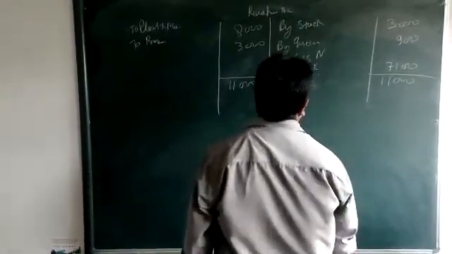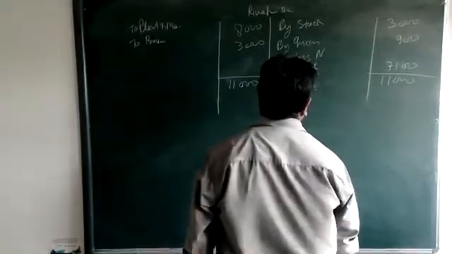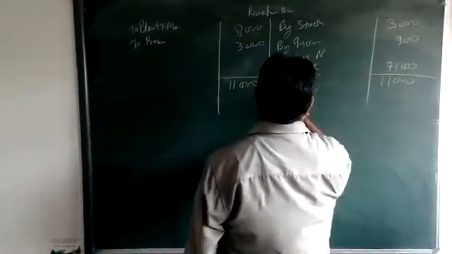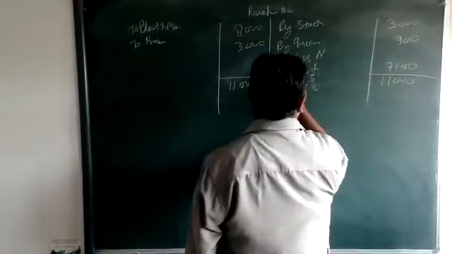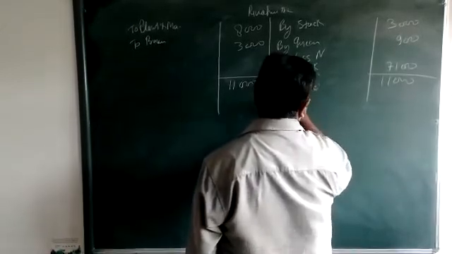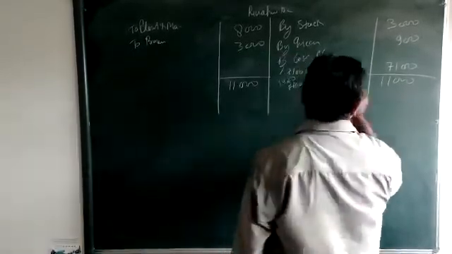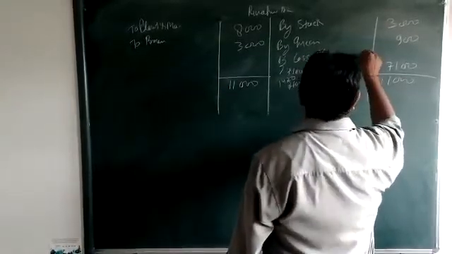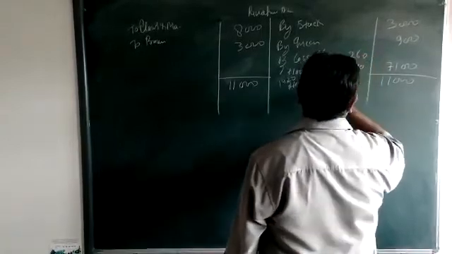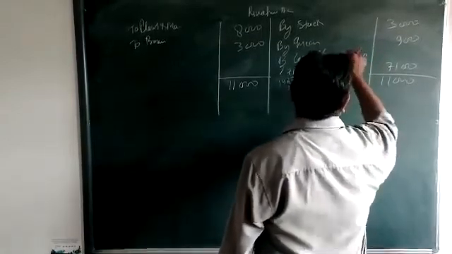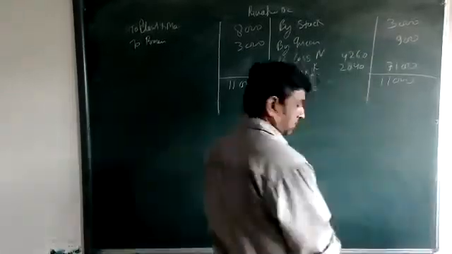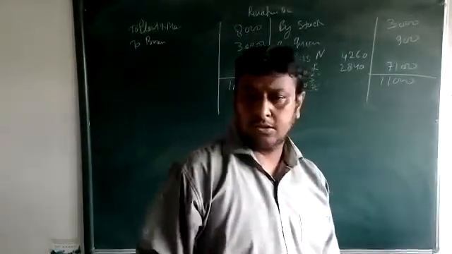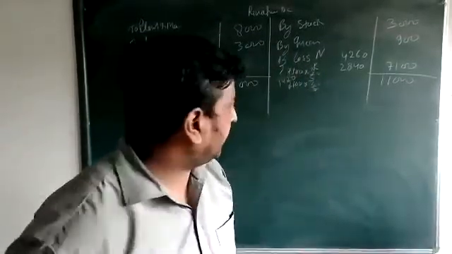So beta, on this side, what amount will come? 4,260 and 2,840.